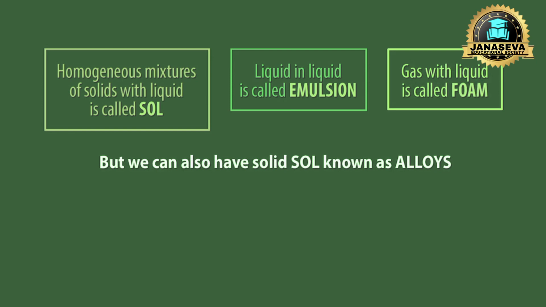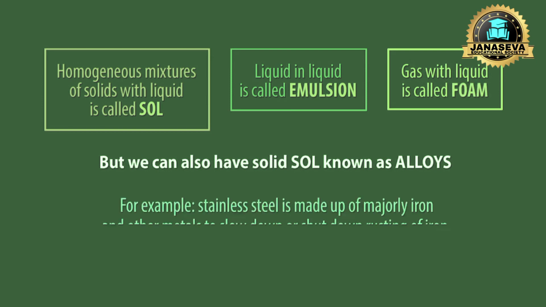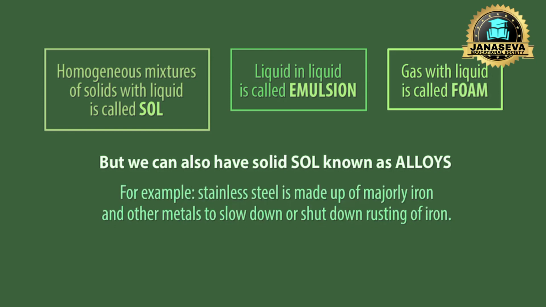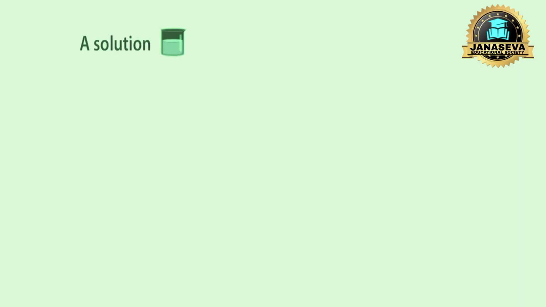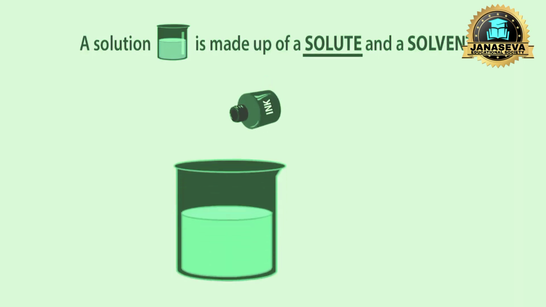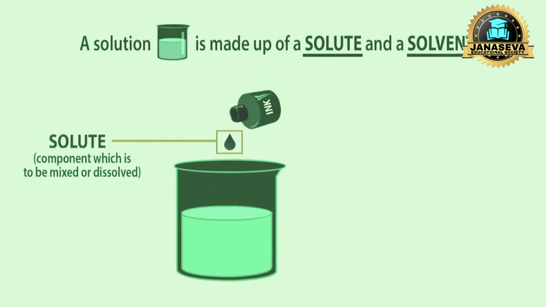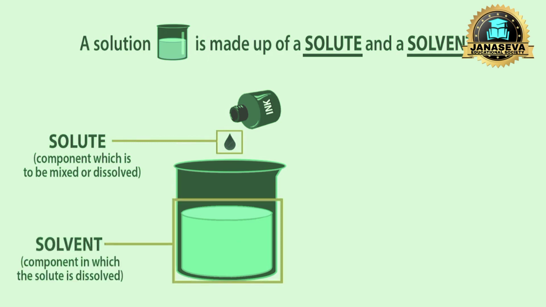But we can have solid sol known as alloys. For example, stainless steel is made up of majorly iron and other metals to slow down or shut down rusting of iron. Similarly, we also have gaseous mixtures. A solution is made up of a solute and a solvent. Any component which is to be mixed or dissolved into is called solute. The component in which the solute is dissolved is called the solvent.